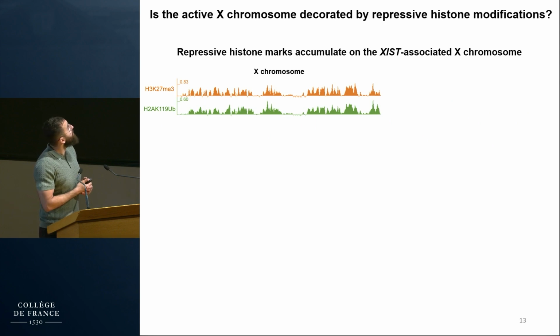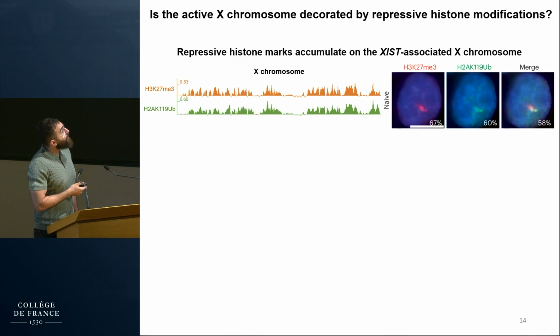So first we checked for the presence of repressive histone modifications, H3K27 trimethylation and H2A lysine 119 ubiquitination, by CUT&RUN in naive human embryonic stem cells. And interestingly, you can see here that more than 50% of the X chromosome was covered by these repressive modifications in naive cells. This was also confirmed at the single cell level by immunostaining for these modifications, where we observed focal accumulation in approximately 60% of the cells.